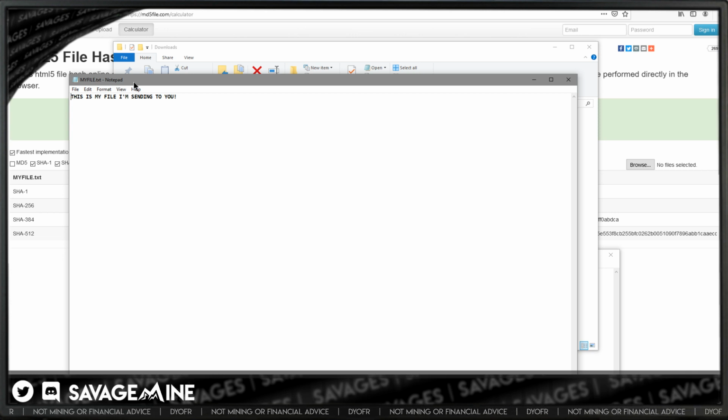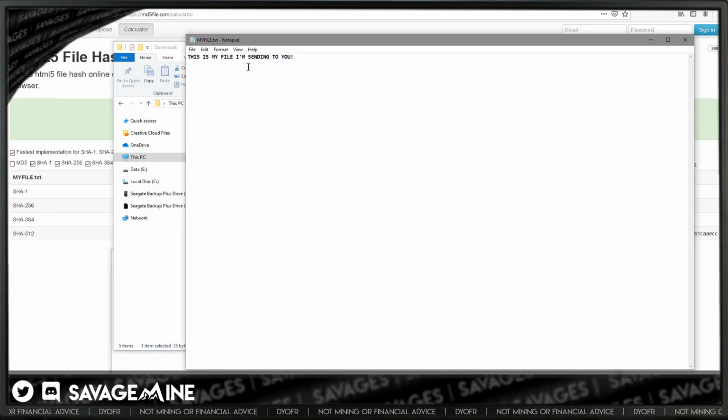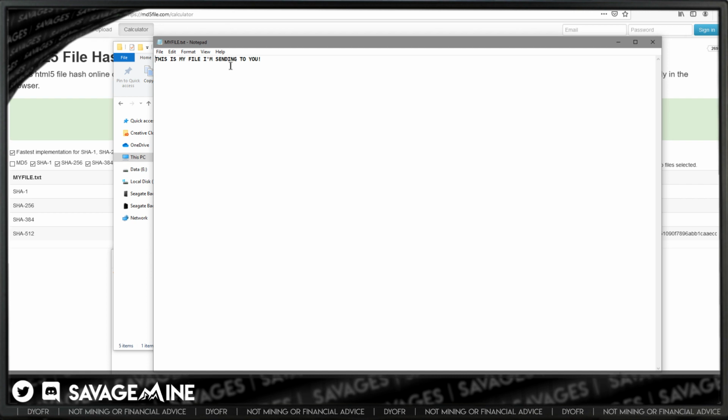There's all kinds of stuff that they can put into this and infect your system, do a backdoor and steal all your crypto and all that stuff, right? So you don't want to get into all that. So you always want to validate the file. In this case, I'm saying that this is a super important file that I'm sending to you. It's binary data on the back end. Behind this, it's all just ones and zeros to the computer.